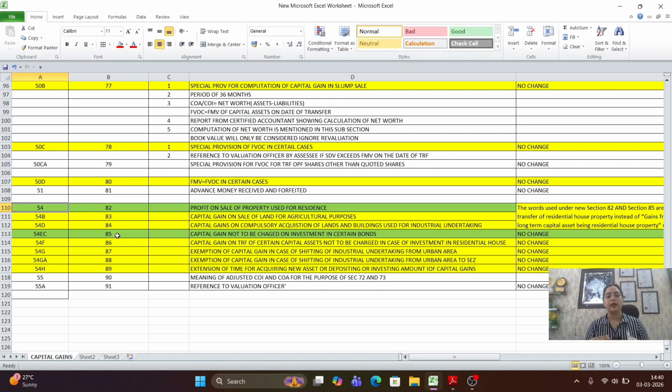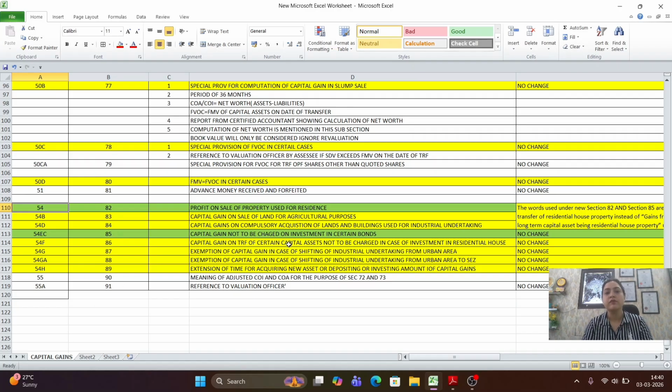And one thing I want to share with you all, that if you have remembered all the previous sections of Income Tax Act 1961, then it would not be hard, it would not be difficult for you to memorize sections of Income Tax Act 2025, because there is a simple trick that you will start on the back of the mind with the previous section of Income Tax Act 1961, and on the front end you will be memorizing the new sections. So the sequence of sections has not been changed, only the numbering has been changed.